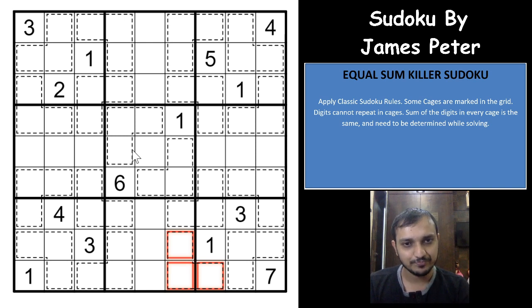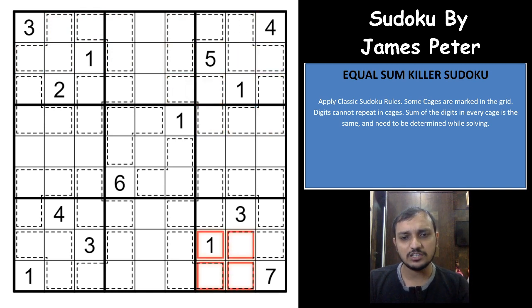For example, if we assume the sum is 12, then the sum in each cage will always have to be 12. The sum of the digits in each cage is the same, and it has to be determined by the solver. And with that, we'll start solving this Sudoku.